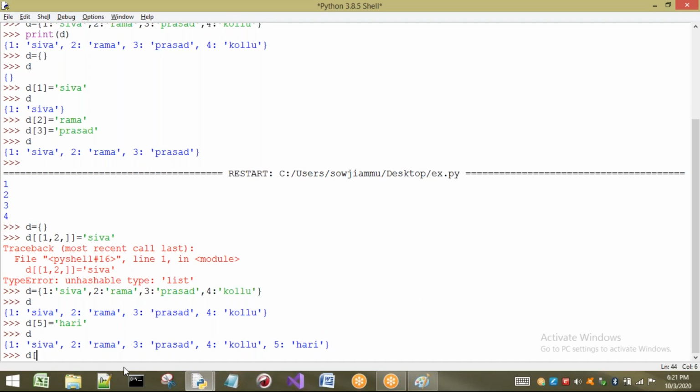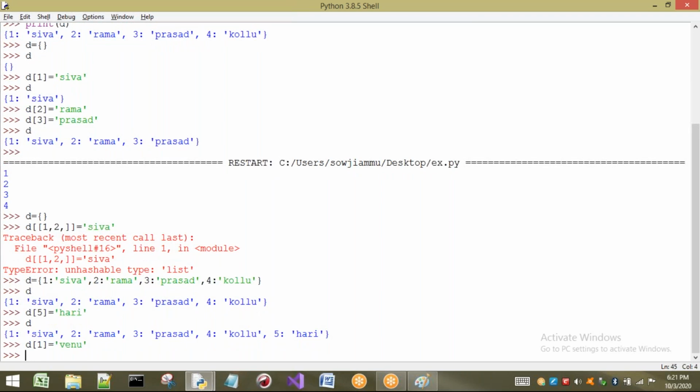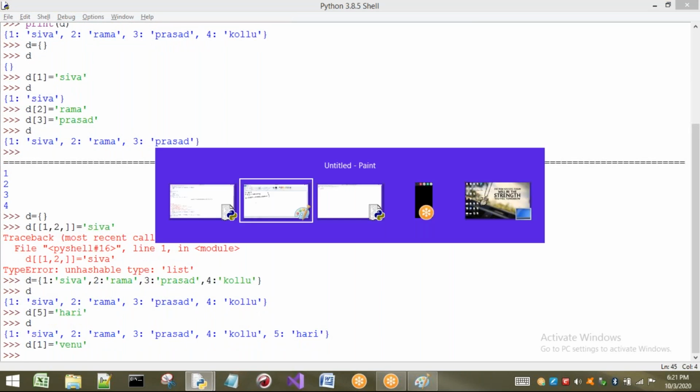Now I am going to use the same key here, D of 1. Is the key one present inside the dictionary? Yes, one is already there. But I want to change the name to Venu, for example. Now there will be no error. I will explain now.